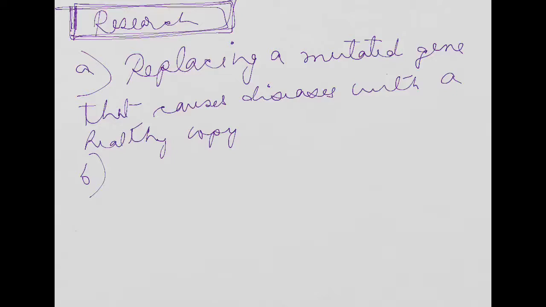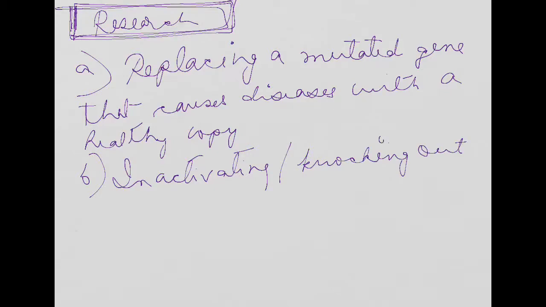Number B is inactivating or knocking out. Knocking out means completely removing a gene, okay? Inactivating means silencing, and knocking out means completely removing a mutated gene that is functioning improperly. And number C is introducing a new gene.